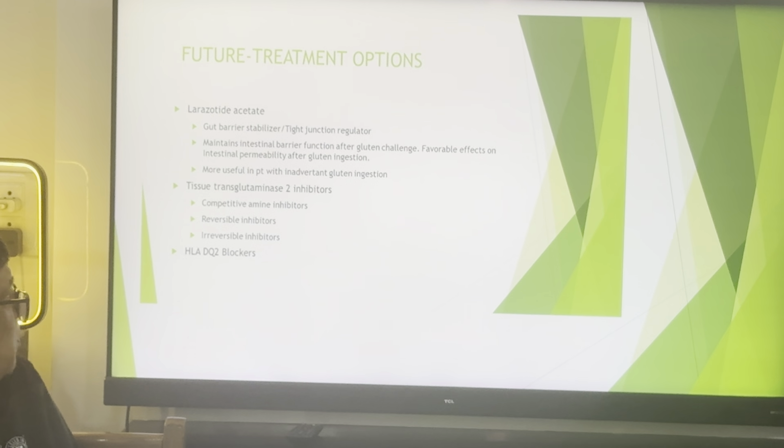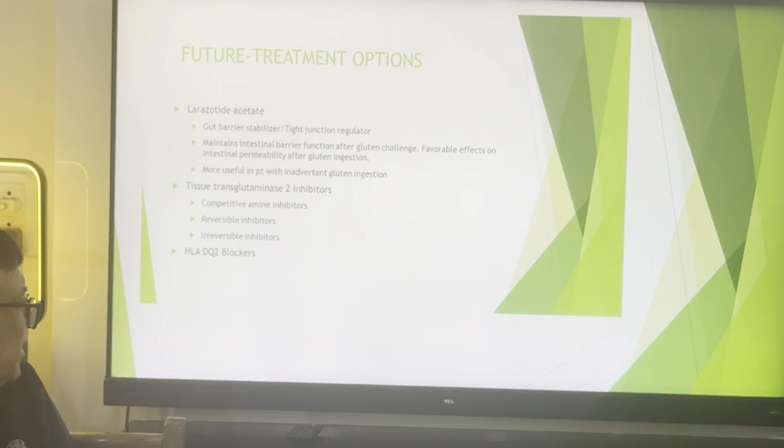The future treatment options are larazotide, an 8 amino acid capsule. It acts as a gut barrier stabilizer or tight junction regulator, maintaining intestinal barrier function during gluten challenge, with a favorable effect on intestinal permeability and gluten ingestion. It is more useful in patients with inadvertent gluten ingestion.